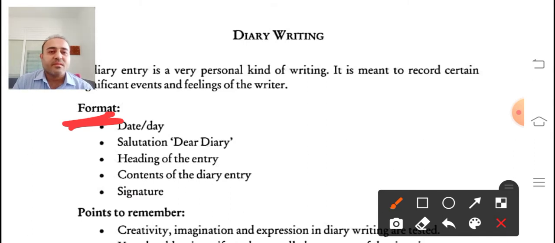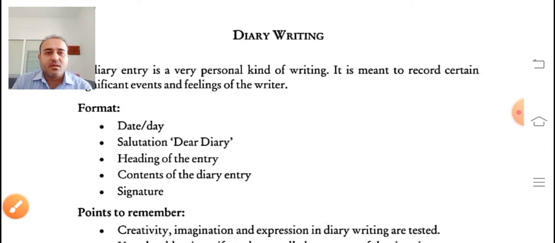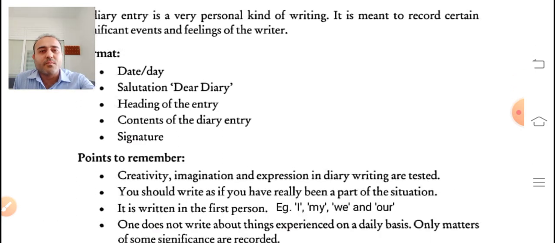Okay, then the heading of the entry, that means the topic which you are writing in your diary, that means the thing or the content which you are writing in your diary, for that the heading must be given. Okay, and then we should start with the main content or the body of the diary, right? So at last we should end our diary with a signature for authentication, right? So this is the format of a diary.